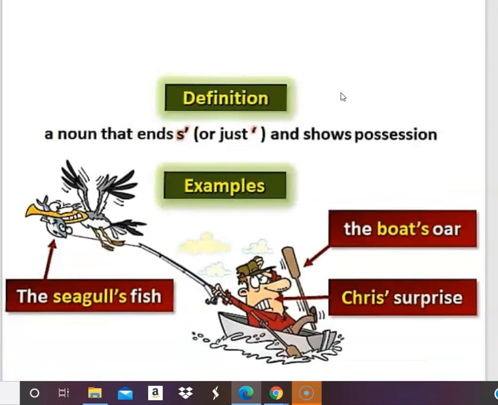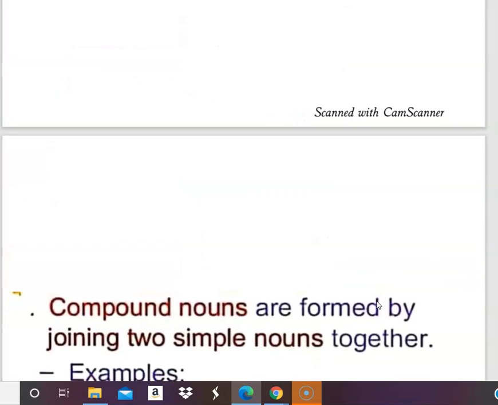Now let us see the definition: a noun that ends with apostrophe s or just an apostrophe shows possession. Like the seagull's fish, the boat's oar, Krish's surprise. Whose is it? It's the boat's. It's Krish's surprise. It's the seagull's fish. So whom does it belong to? It belongs to the seagull, to the boat, to Krish. So that is a possessive noun.